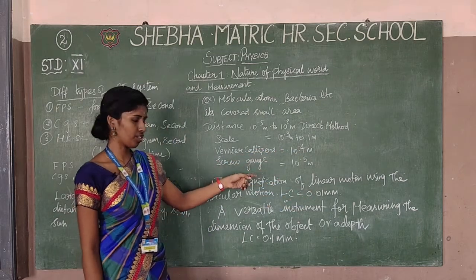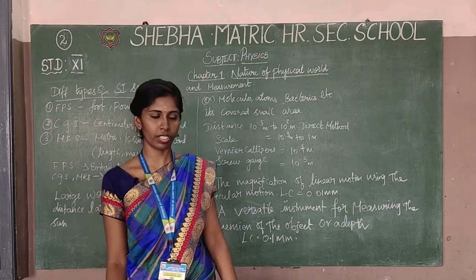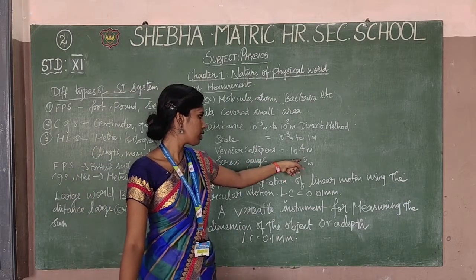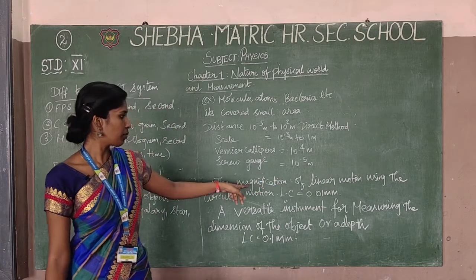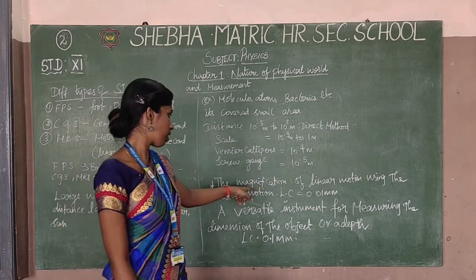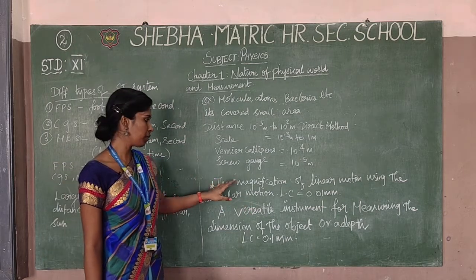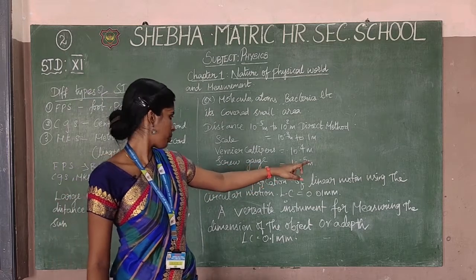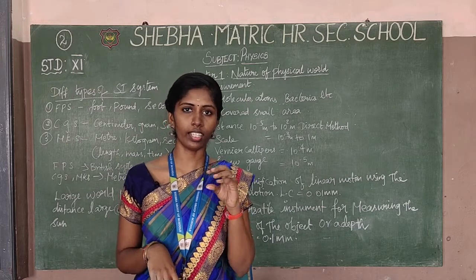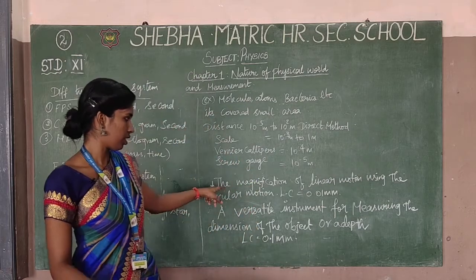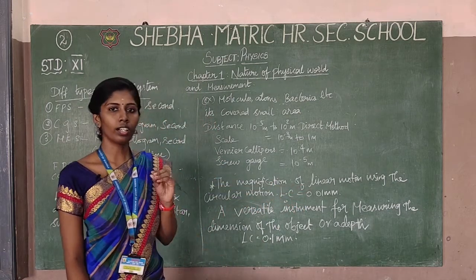After that, the screw gauge will be a more accurate measurement compared to the vernier caliper. It will be measured in 10⁻⁵ m. The screw gauge is the magnification of linear motion using circular motion. That is the definition of the screw gauge. Circular objects, for example a bolt, will be measured with the screw gauge. Its least count value is 0.01 mm.